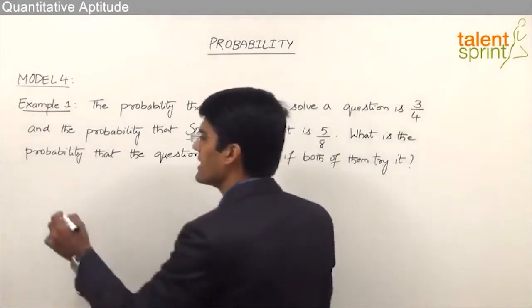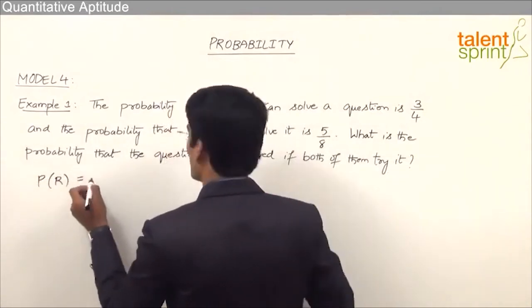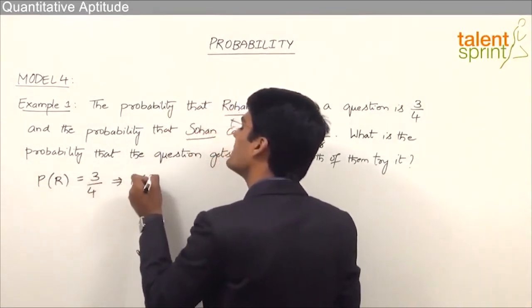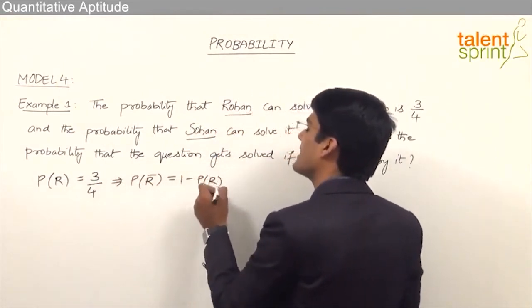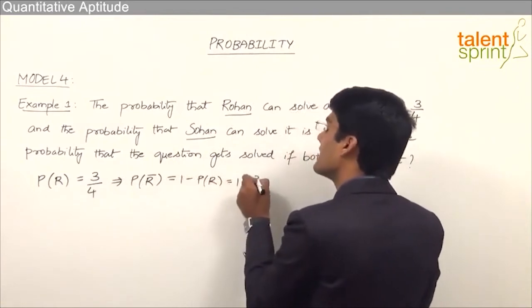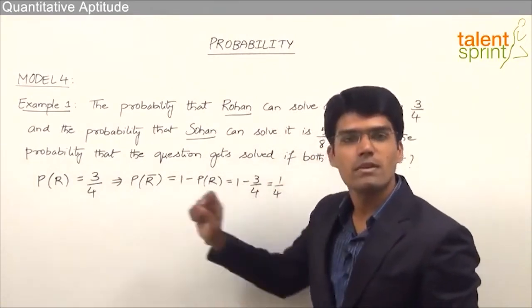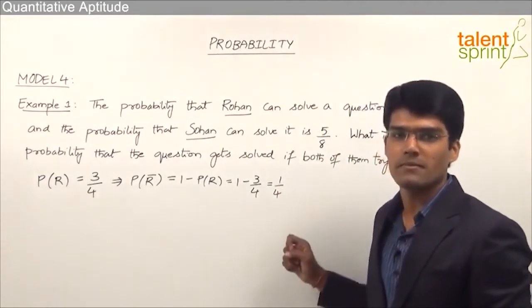Now as given in the question, let's say probability of Rohan being successful is equal to 3 by 4. So from this we can say that probability of Rohan's failure can be taken as 1 minus probability of Rohan's success, that is equal to 1 minus 3 by 4, which comes out to be 1 by 4. So probability that Rohan can solve the question is 3 by 4. Probability that Rohan fails in solving the question is 1 by 4.